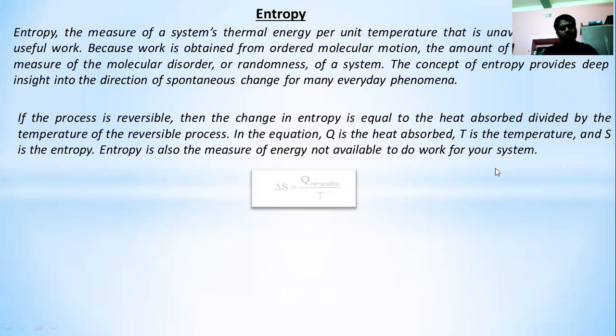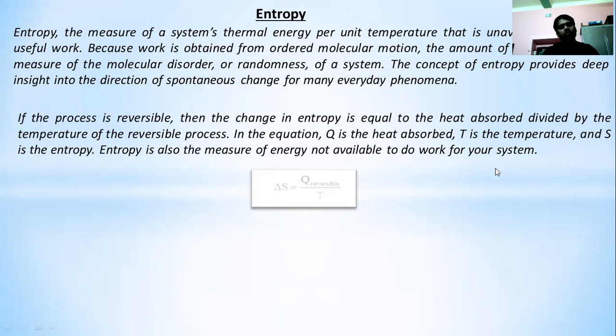Entropy of a spontaneous process is always increasing. That means we can write delta S is greater than 0. One thing we have to keep in our mind: at absolute zero temperature, for a pure and perfect crystal, entropy is 0. That can be derived from the third law of thermodynamics. This is only for your information. In our syllabus, the third law of thermodynamics is not there.